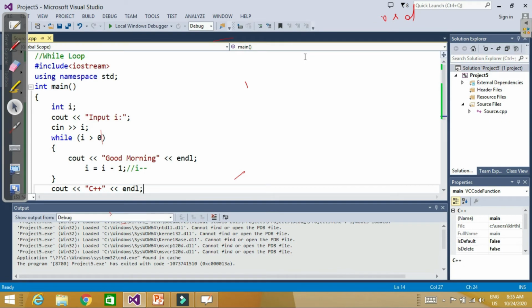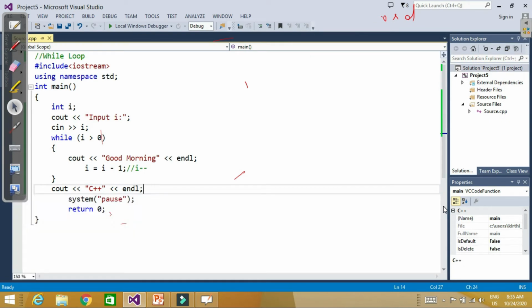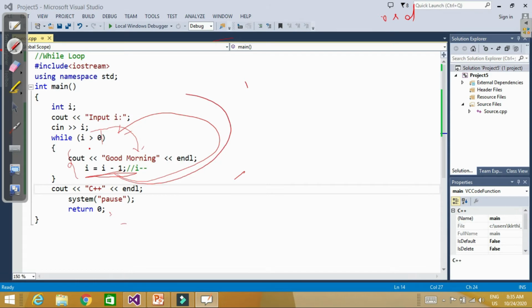So again, loop control structures are like that. For example, first it will check the condition. If the condition is true, the compiler control goes inside the loop and executes all the statements. So it is decrement. Then again it will check the condition until this condition becomes false. The compiler keeps on repeating and checking this condition. As soon as I becomes 0, the compiler will exit the loop.